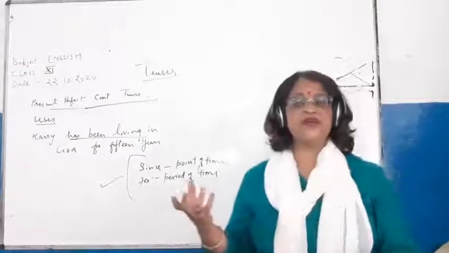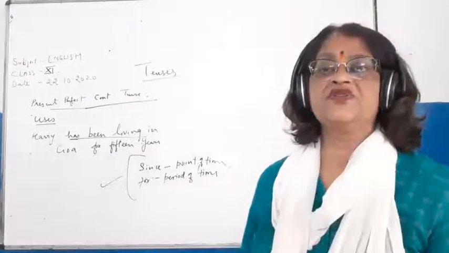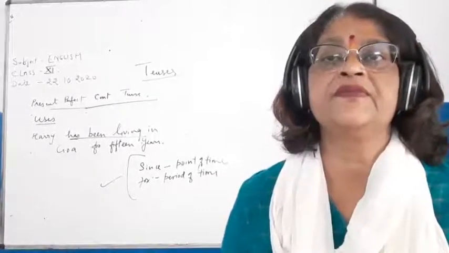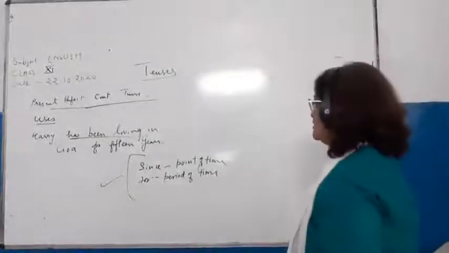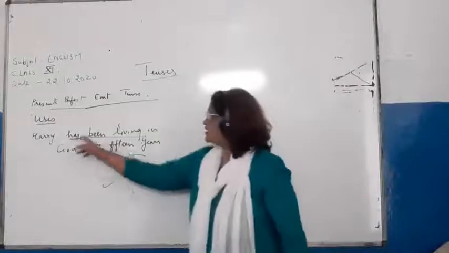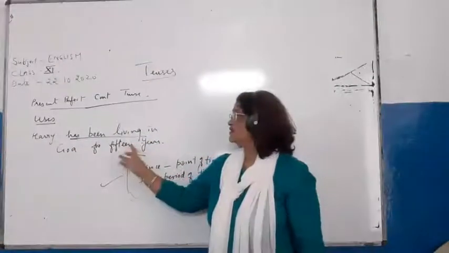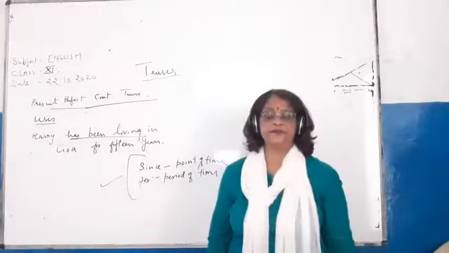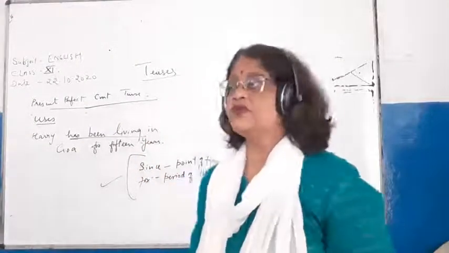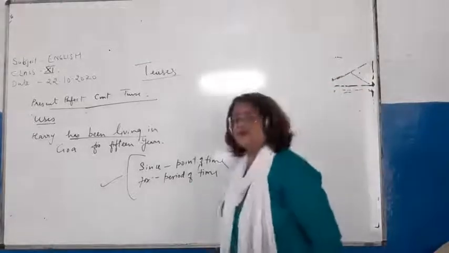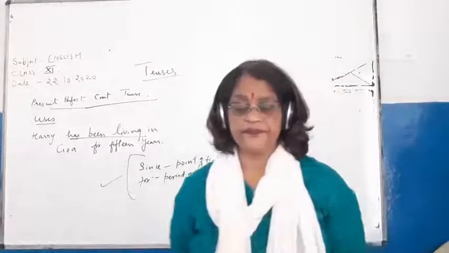Children, point of time is almost the exact time. What is point of time? Point of time is almost the exact time. And period of time is like, Harry has been living in Goa for 15 years. So this is period of time. Okay. So point of time and period of time, as you can see.